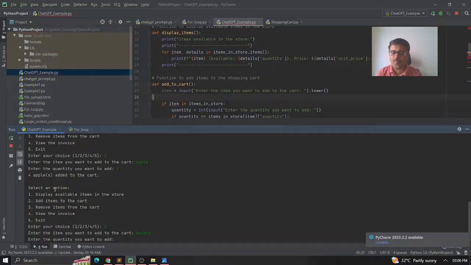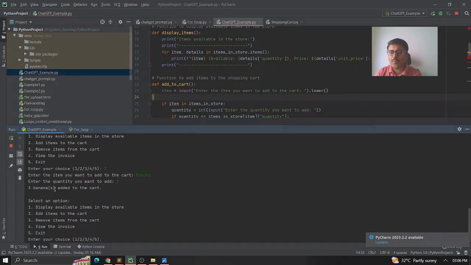Okay, and it is asking for the quantity. I'm just saying 3. Okay, and now the two items are added here. Now I just wanted to view the invoice. Let me give you option 4. So my invoice is here.